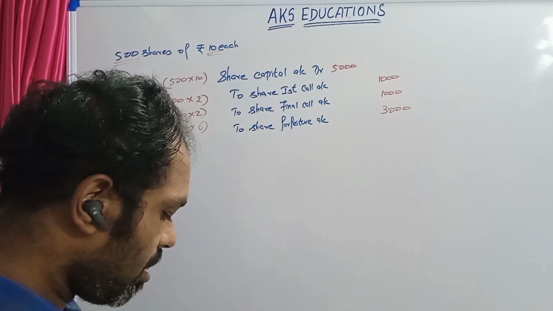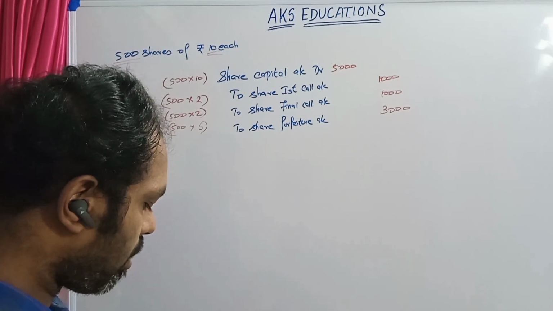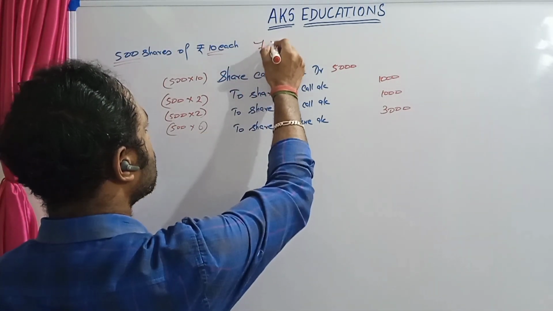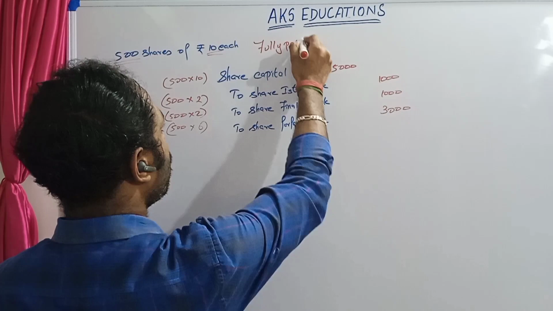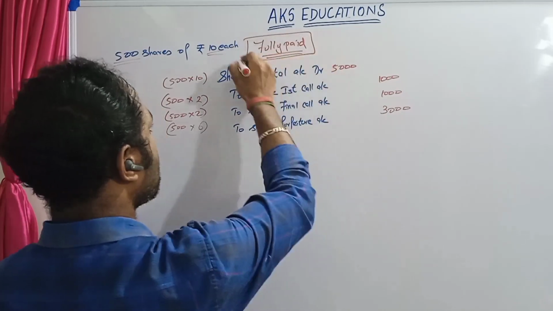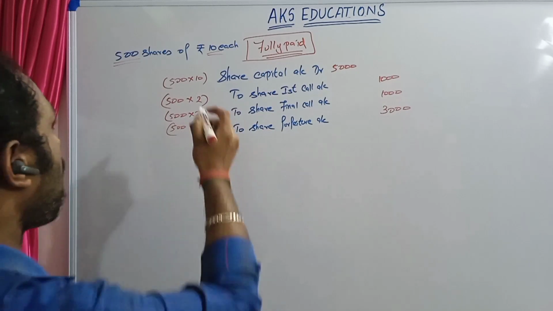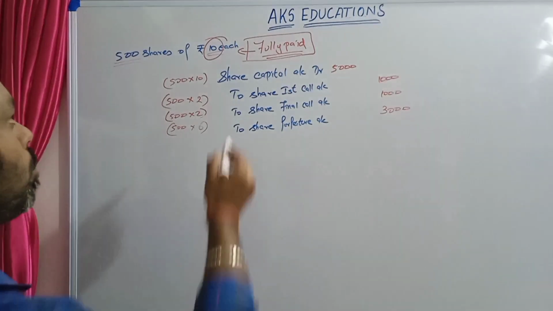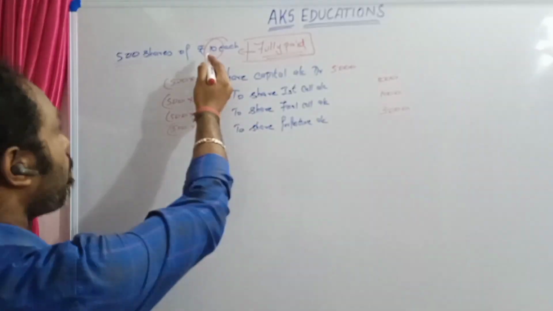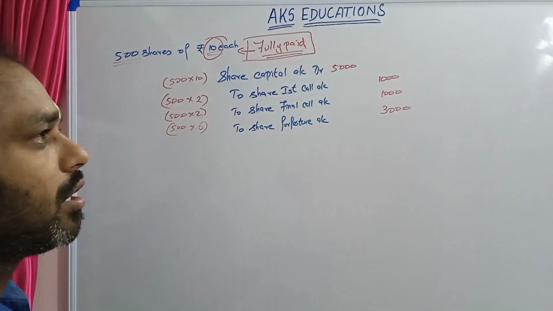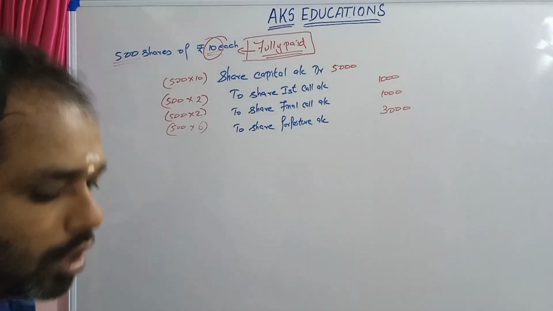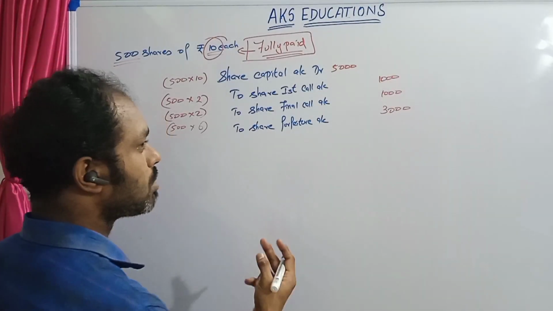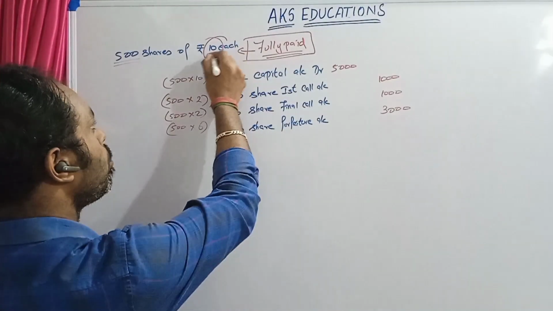All the shares were reissued as fully paid up for 8 per share. As I told you, if it's fully paid, you have to see the par value and consider this par value. The par value is 10 and fully paid for rupees 8 per share. They have reissued for rupees 8 per share, so obviously it is 2 rupees loss, since we reissued for 8 rupees and the par value is 10 rupees.